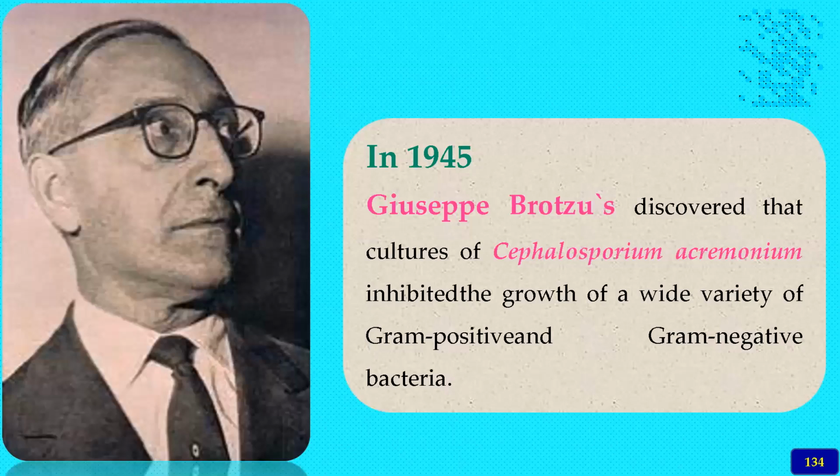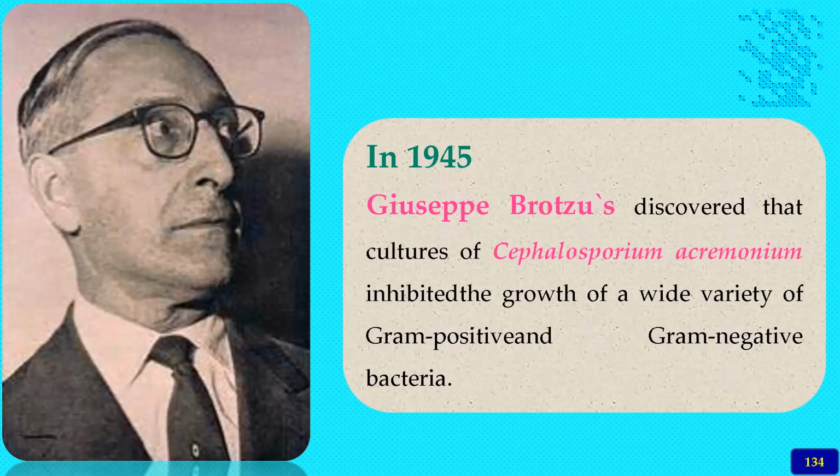Coming to a very little history of these cephalosporins, in 1945, Giuseppe Brotzu is the person who discovered that the cultures of the Cephalosporium acremonium inhibited the growth of a wide variety of gram-positive and gram-negative bacteria.